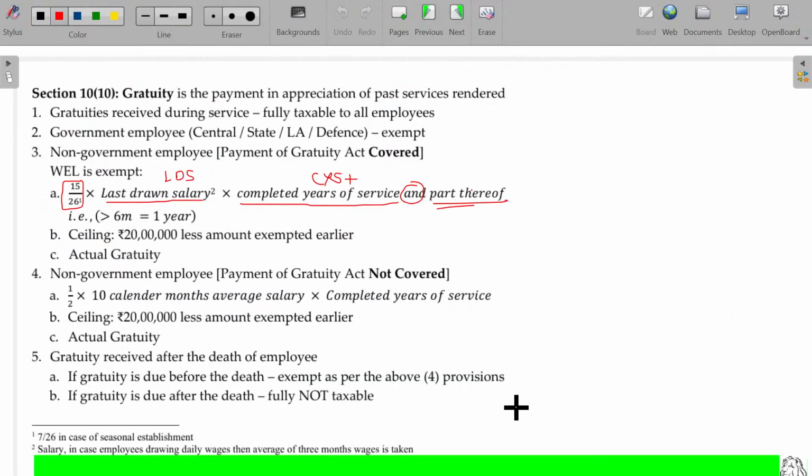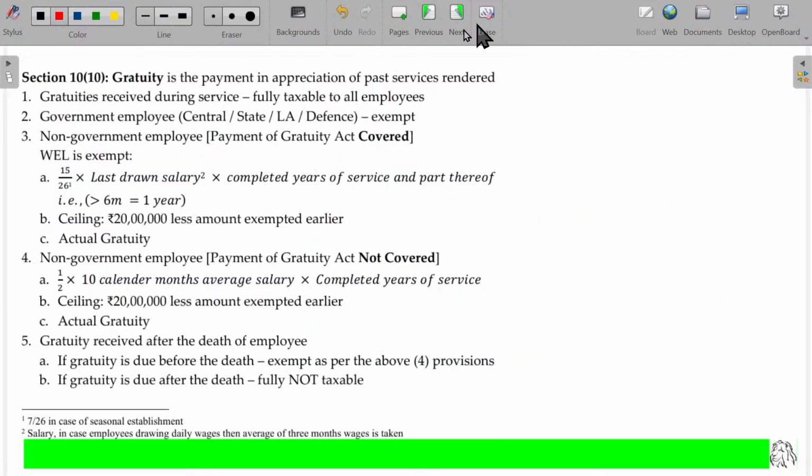Now see here. Gratuity is the payment in appreciation of past services rendered. Gratuity received during the service is fully taxable. Government employees, central, state, local authority and defense, are exempt. Only these four.